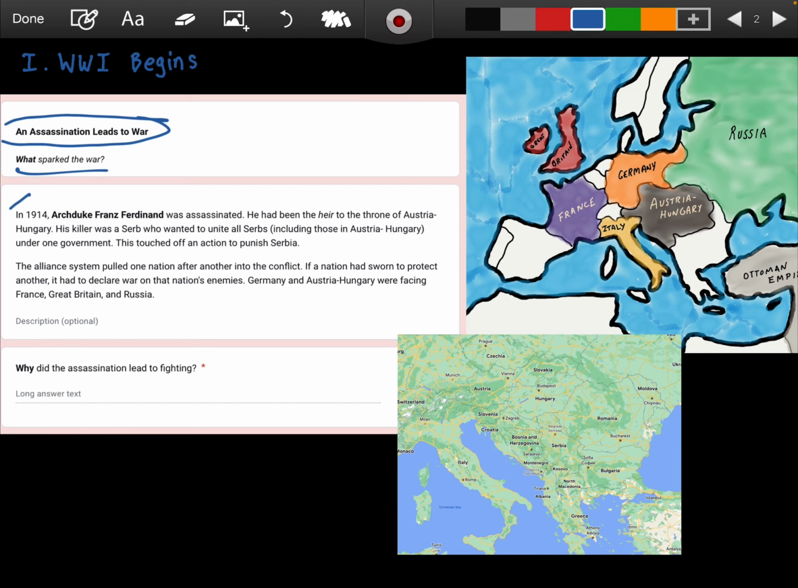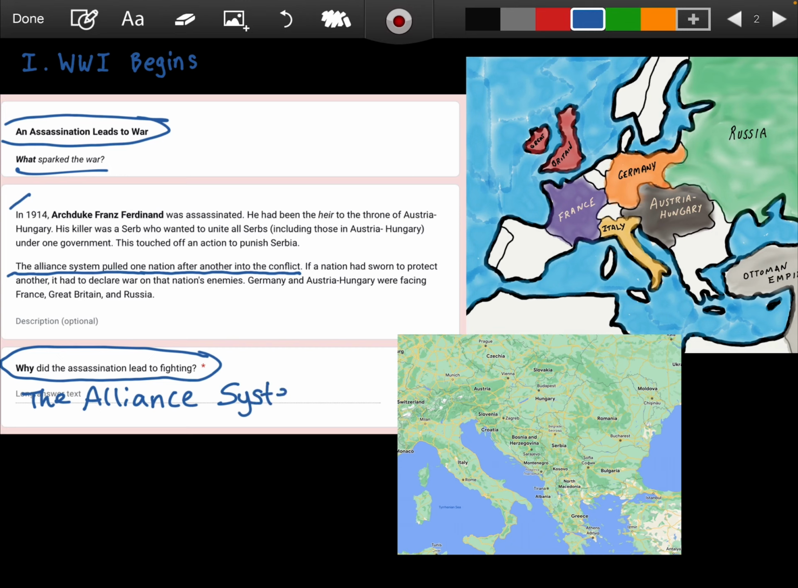So why did the assassination lead to fighting? That's the question that we have to ask ourselves here. And honestly, it's answered in that first sentence of that second paragraph. It's the alliance system. The alliance system pulled one nation after another into the conflict. The alliance system.